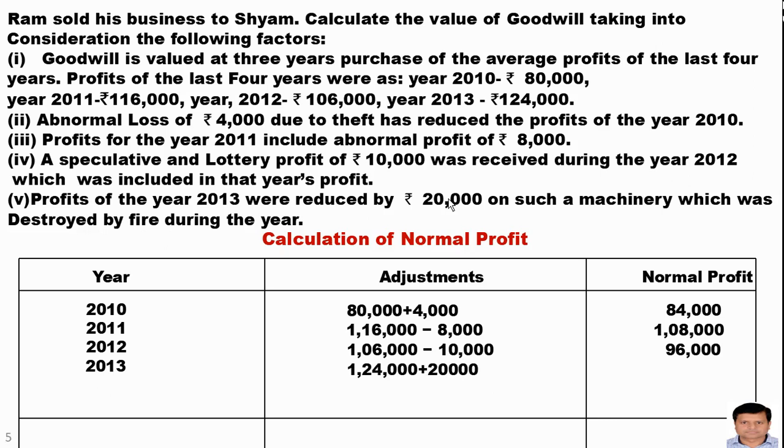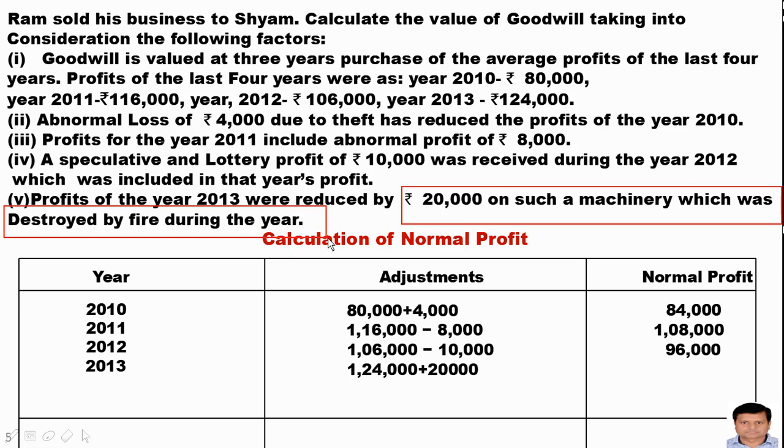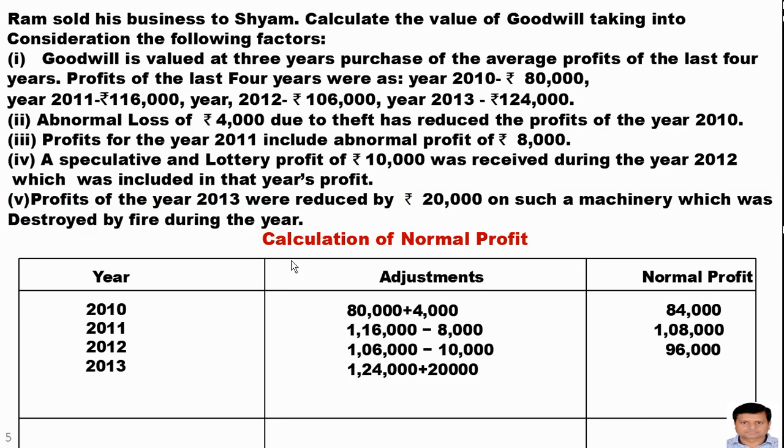Again, 1,24,000 was the profit of year 2013, and the 20,000 was added because the profit of the year 2013 was reduced by 20,000 on a machinery which was destroyed by fire during the year. That's why this amount has been added. Now this is the normal profit of the year 2013.